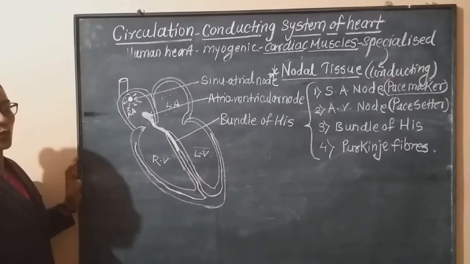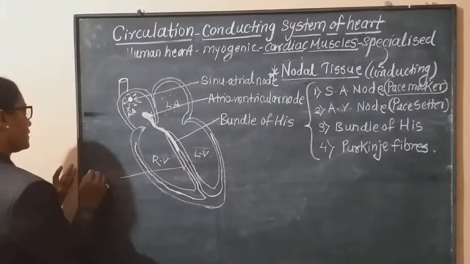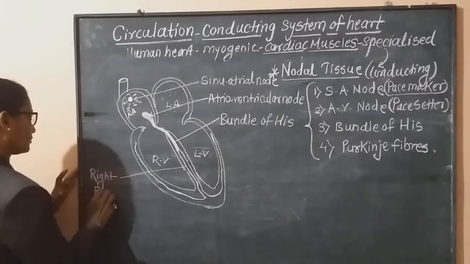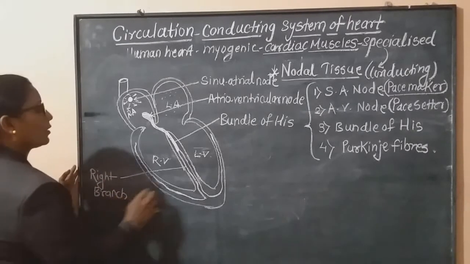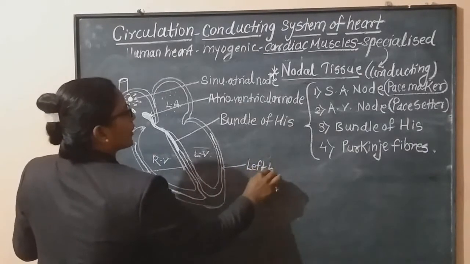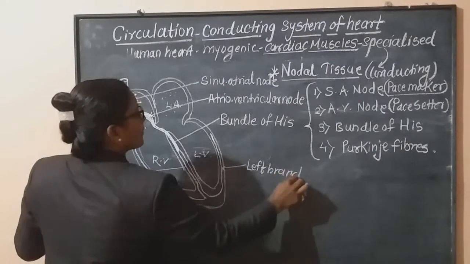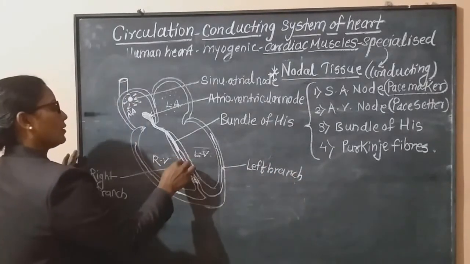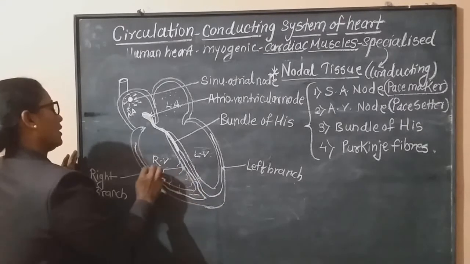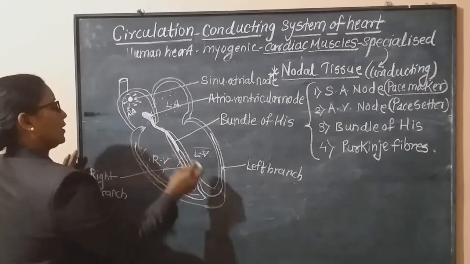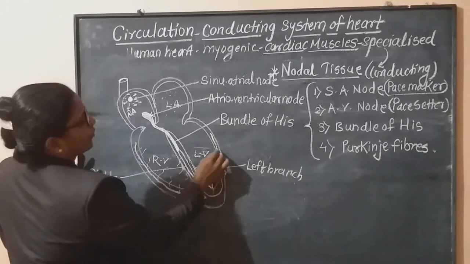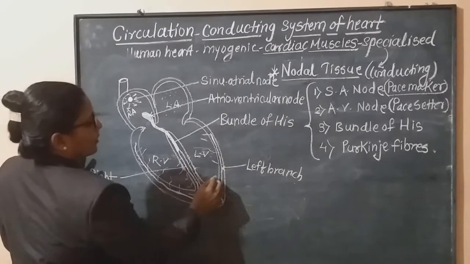This is called the right branch, and this is called the left branch. From these branches smaller fibers arise, and these fibers spread all over the ventricular surface.